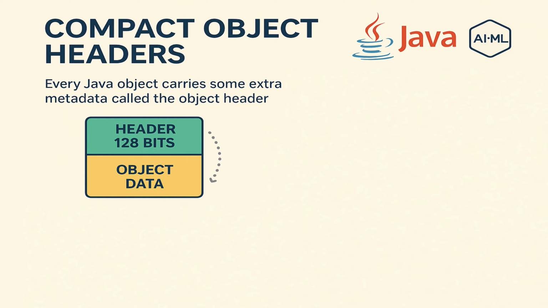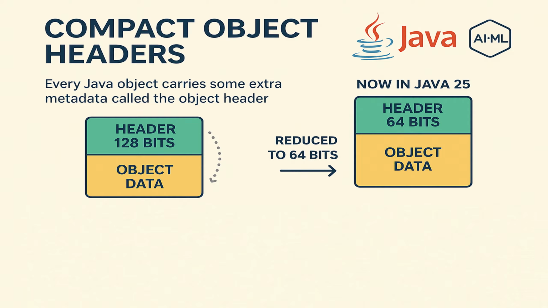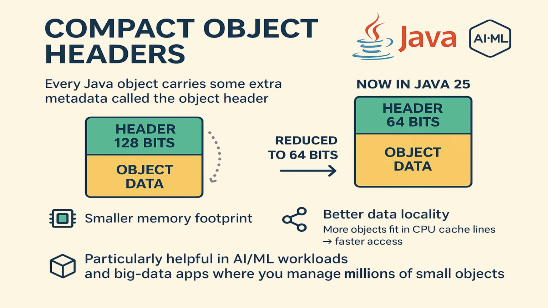That means for a million objects, which is common in larger applications and AI datasets, a lot of memory was wasted just on headers, not on the actual data. Now in Java 25, with compact object headers, the header size has been reduced to 64 bits on 64-bit architectures. Even though the size is reduced, the JVM still preserves all the functionalities like identity, locking, and garbage collection by packing it more efficiently. It will be particularly helpful in AI/ML workloads and big data applications where you manage millions of small objects. Now let's move to the next enhancement.